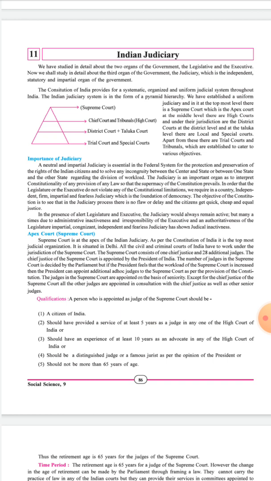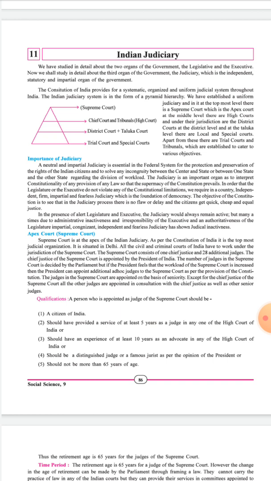Now moving ahead, we'll see the apex court, that is the Supreme Court. The Supreme Court is at the apex of the Indian judiciary. As the name suggests, the Supreme Court is the topmost or apex court of the Indian judiciary. As per the Constitution of India, it is the topmost judicial organization, and it is situated in Delhi. All the civil and criminal courts of India have to work under the jurisdiction of the Supreme Court.